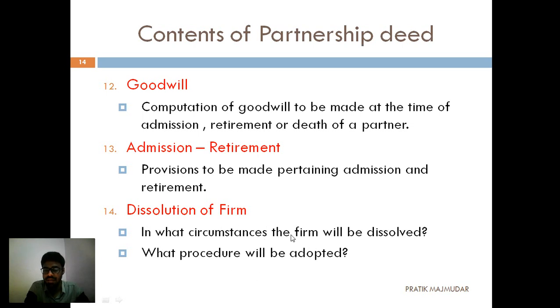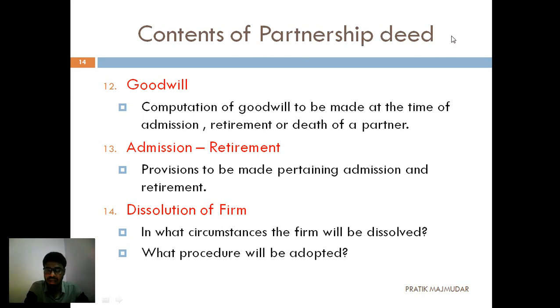In which circumstances can the firm be dissolved? Whether on the retirement of a partner, whether profit is not made by the business, or whether a particular partner has died. So whether we are going to dissolve the firm, all these circumstances should be written in that particular point. And the last one: what procedure we are going to adopt, by which way we will dissolve the firm. So these are the contents of the partnership deed.